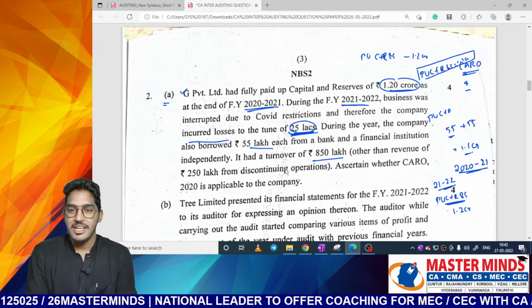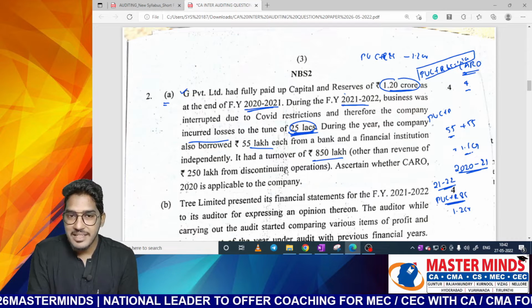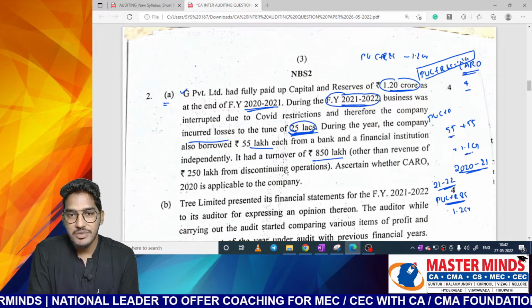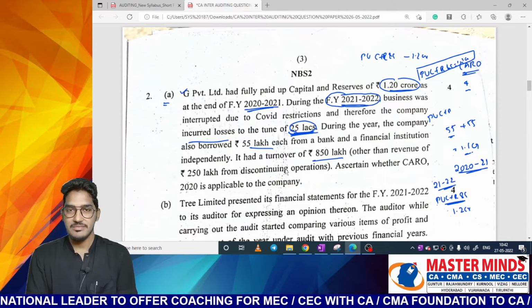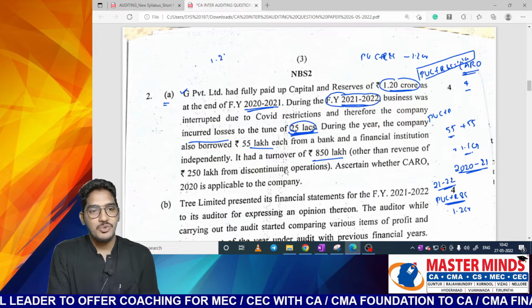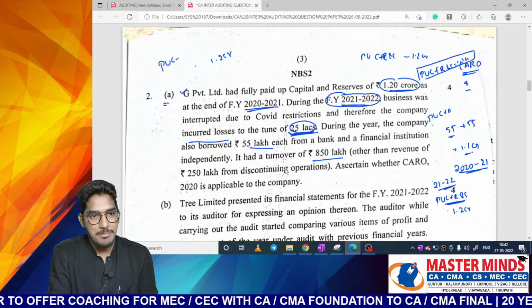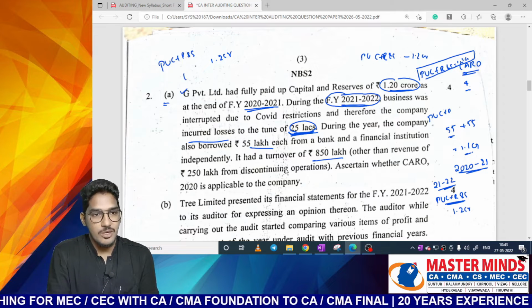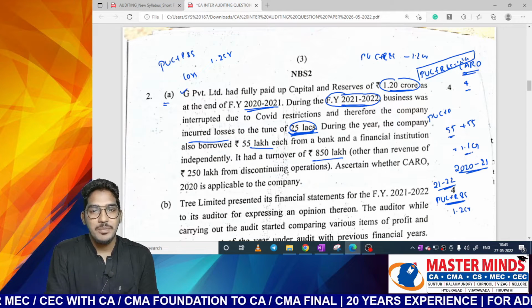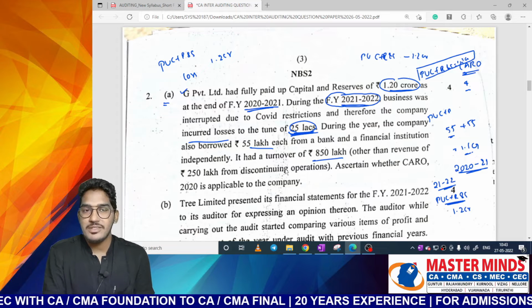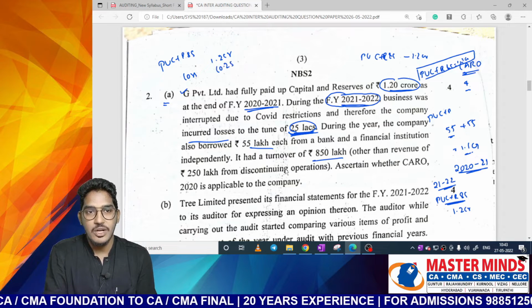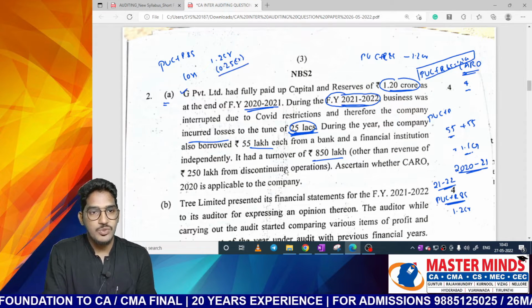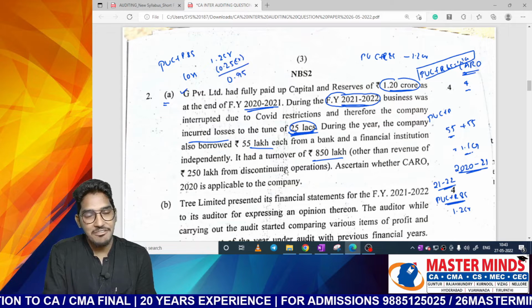If you observe carefully, they are asking CARO applicability for financial year 21-22. Clear? So 1.2 crores is the last year's paid up capital and reserves and surpluses. In the current year, there is a loss. So the loss will reduce the paid up capital and reserves and surpluses balance. So minus 0.25 crore, it will be 0.95 crores only.